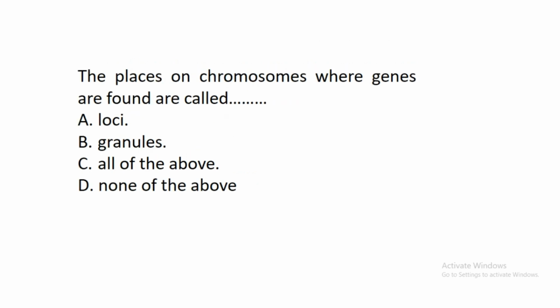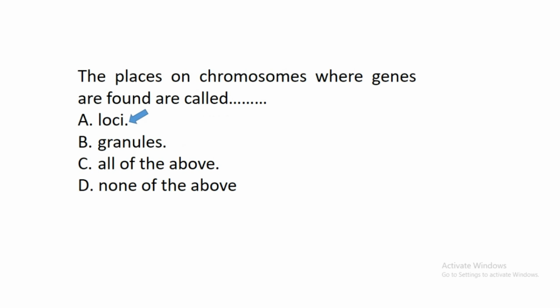The next question says, the places on chromosomes where genes are found are called dash. A. Loci. B. Granules. C. All of the above. D. None of the above. The correct answer to this question is A, Loci. So there is what we call chromosomes. Chromosomes are rod-like structures or thread-like structures that contain the genes of an organism. And in many eukaryotic organisms, these chromosomes are found in the nucleus of a cell.